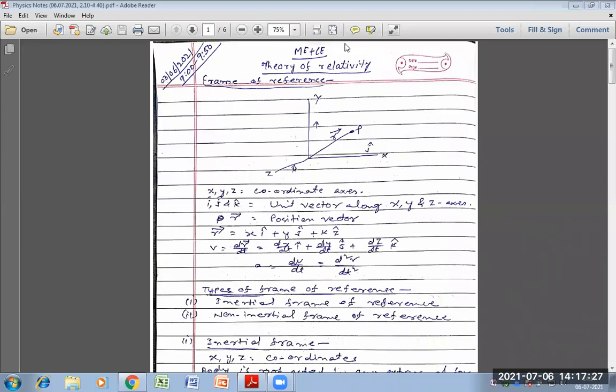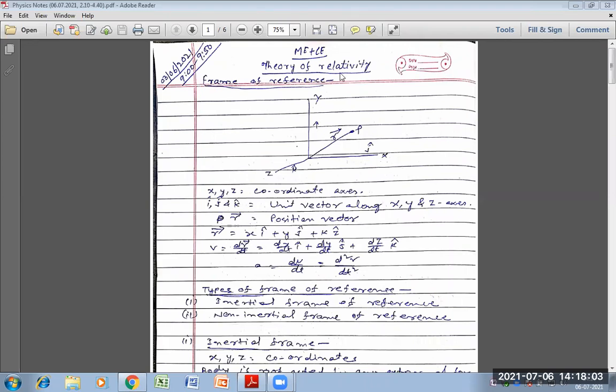There are two types of frame of reference. One is inertial frame of reference and another is non-inertial frame of reference. Inertial frame of reference means the frame with respect to which an unaccelerated body is unaccelerated, means the body is at rest or moving with a constant linear velocity, are known as inertial frame.